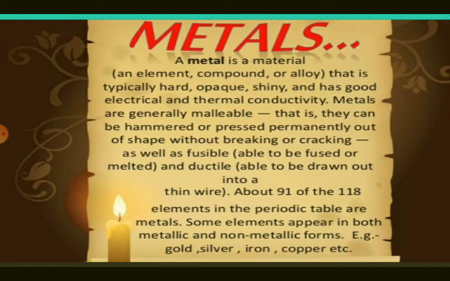Metals are generally malleable, that is, they can be hammered or pressed permanently out of shape without breaking or cracking, as well as fusible, able to be fused or melted, and ductile, able to be drawn out into a thin wire. About 91 of the 118 elements in the periodic table are metals. Some elements appear in both metallic and non-metallic forms, example gold, silver, iron, copper, etc.